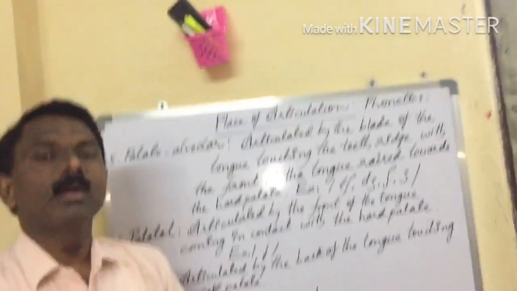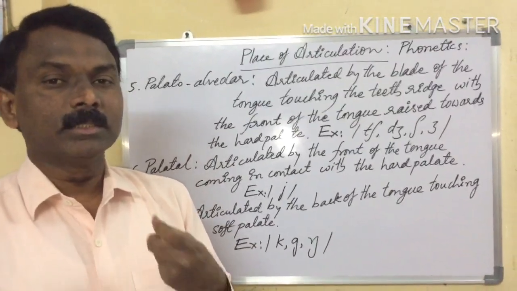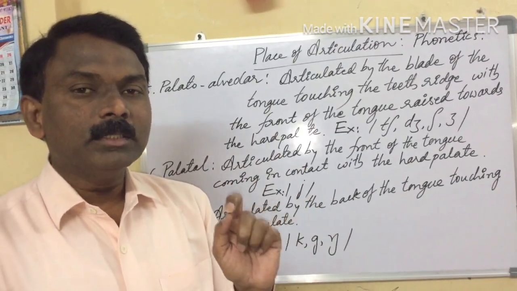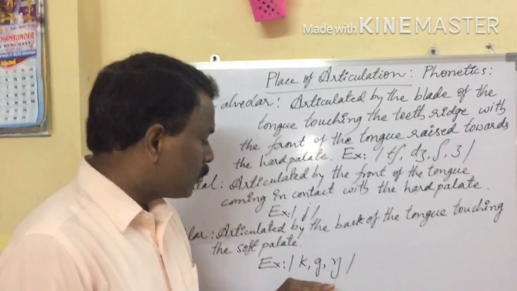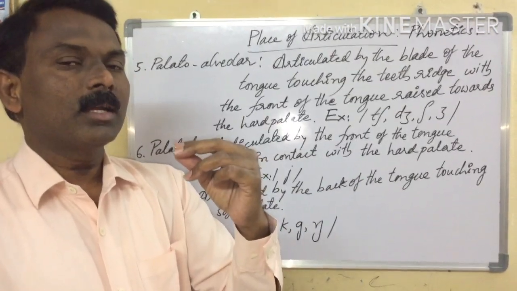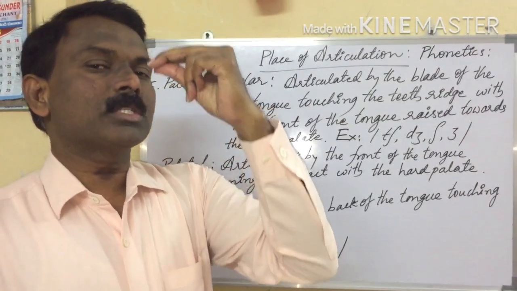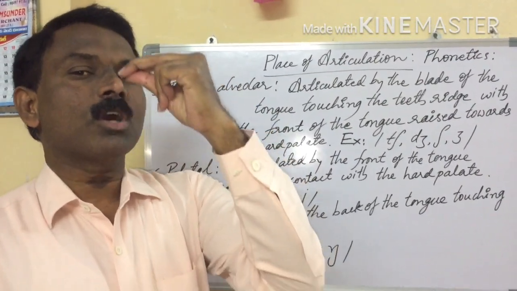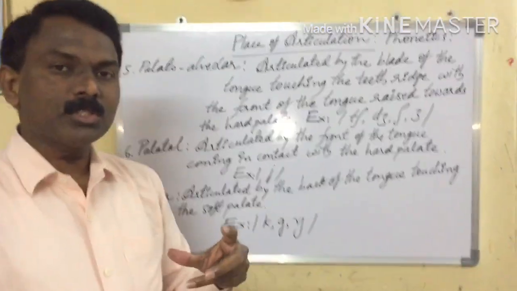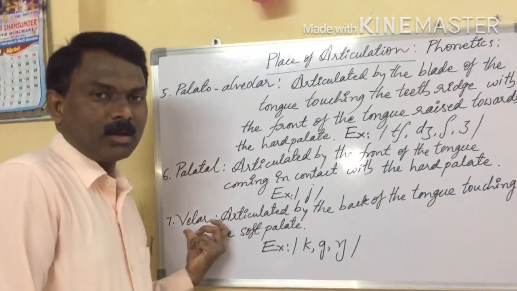Ka, ga, ka, ga. So while producing these three sounds, the back of the tongue is raised towards and touches the soft palate. That's why these three sounds are called velar.